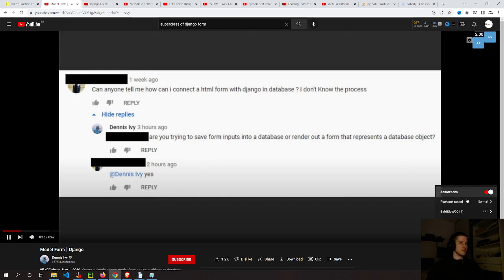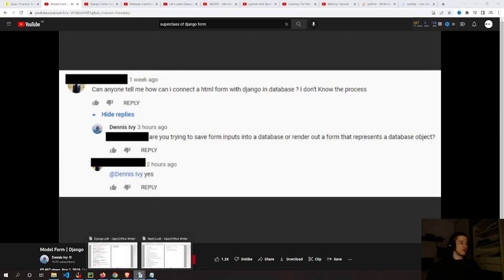So we don't have to manually render out an HTML form. We're just going to create that form object and throw it into the template, and it'll create everything for us. And then we're actually going to save that form and show you how that form actually processes an item and adds it to the database.